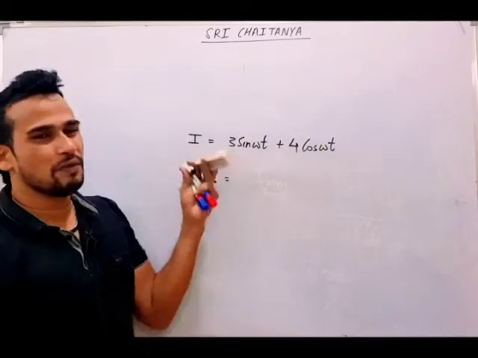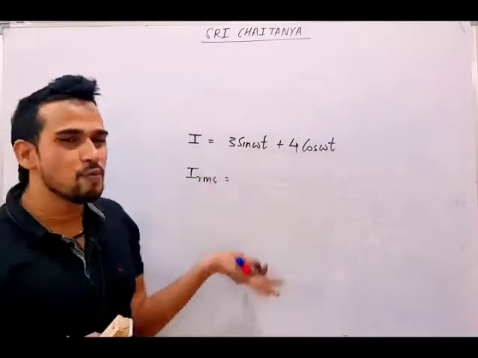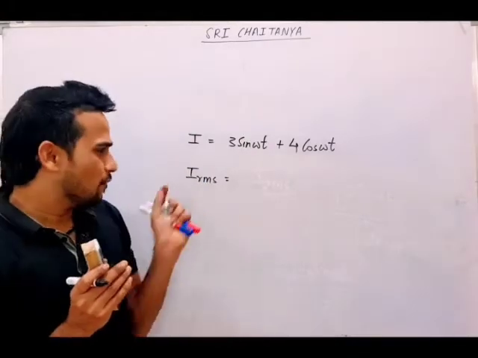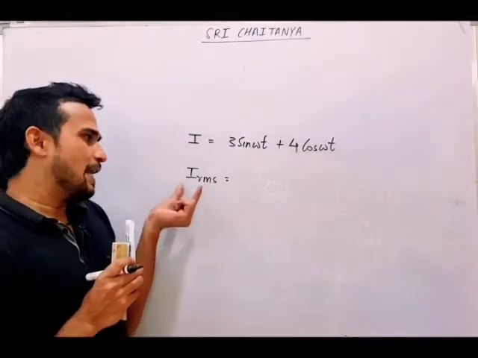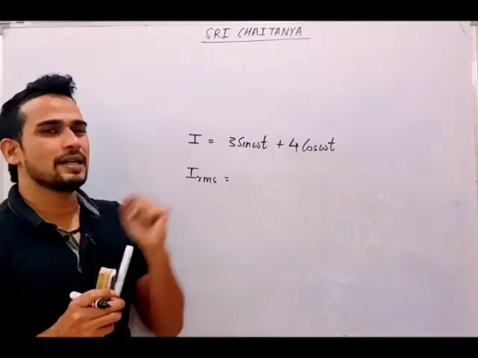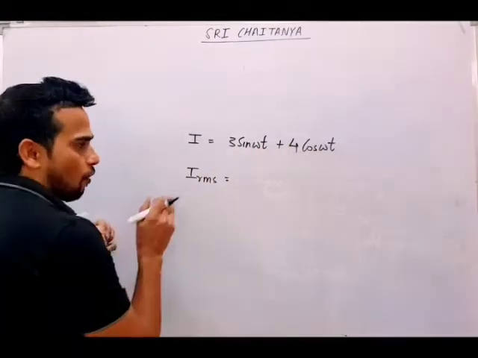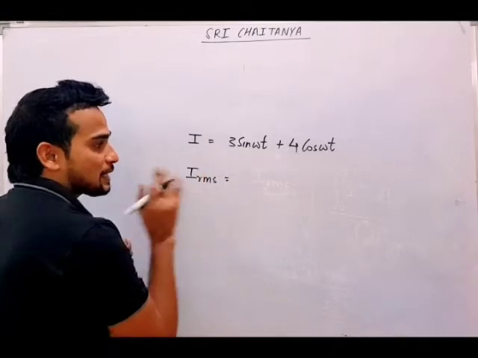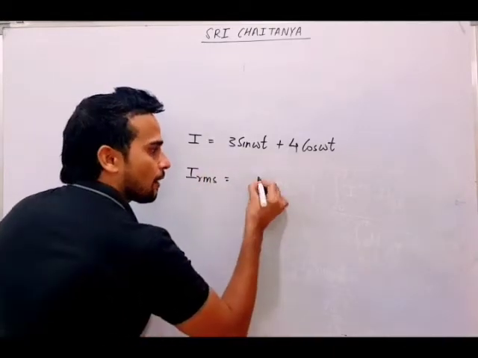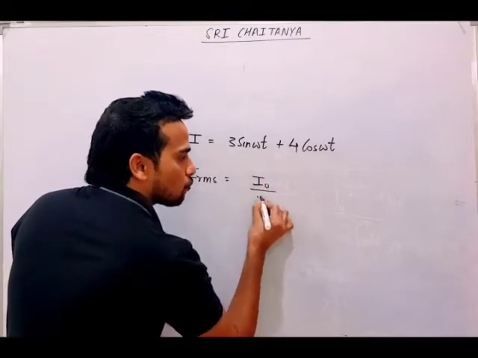If we start doing it with the help of integration, it will take 2 pages and we will not be able to get the answer also. So always remember, IRMS, this is again your sinusoidal current. Only difference is 2 parts are there. So first always calculate the maximum current. I'll be saying, sir, for sinusoidal current, I know RMS is I naught by root 2.